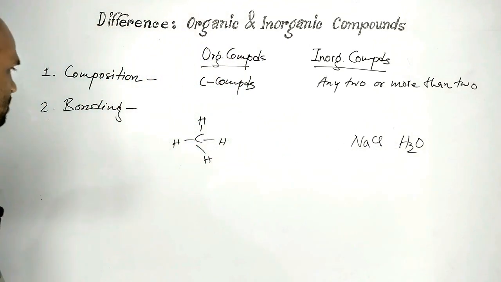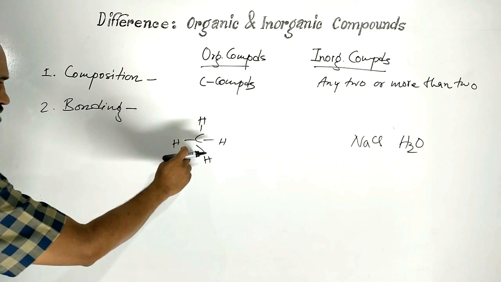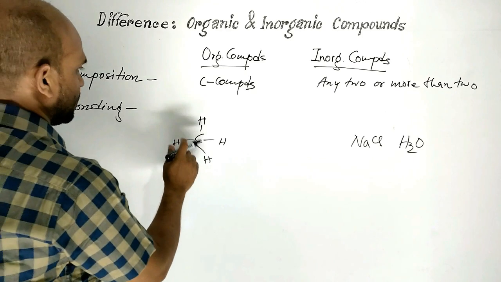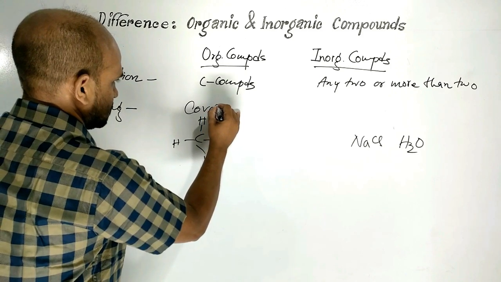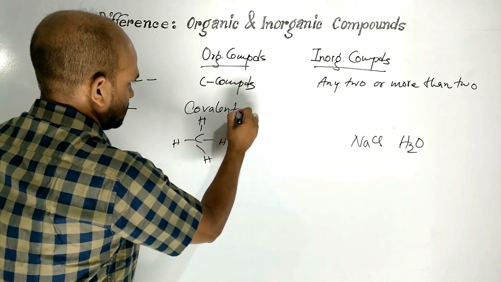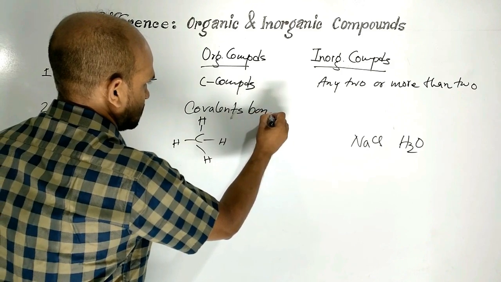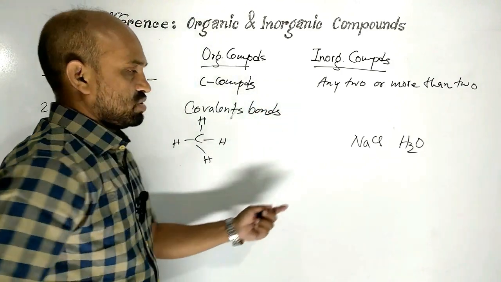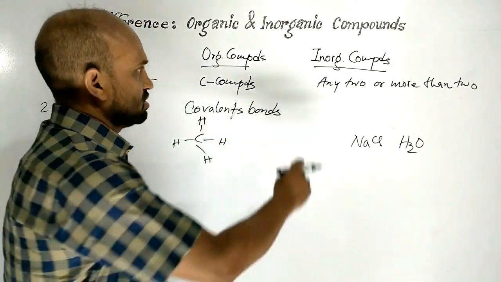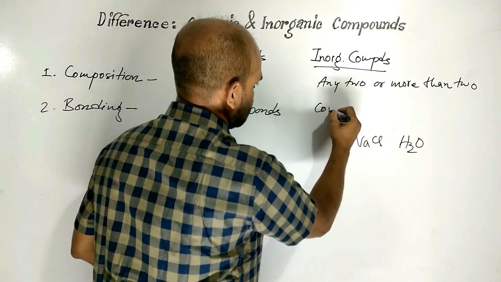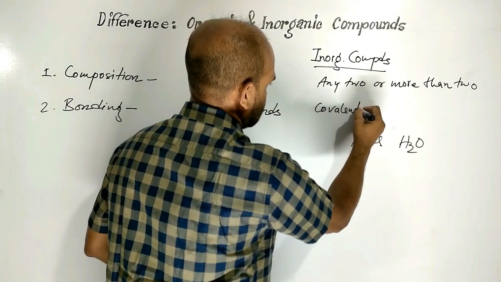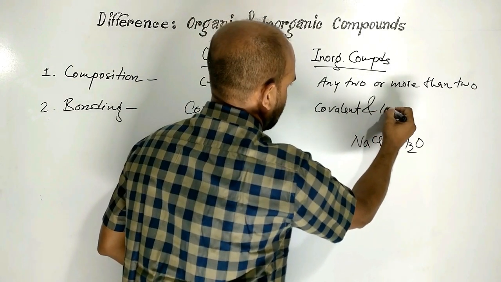So, organic compounds are formed by covalent bonds. On the contrary, inorganic compounds are formed by both covalent and ionic bonds.